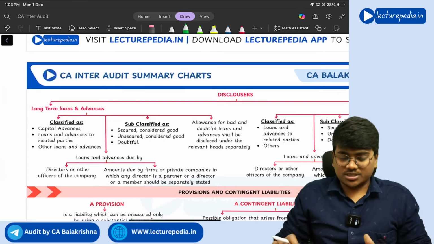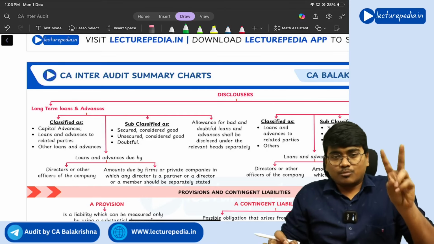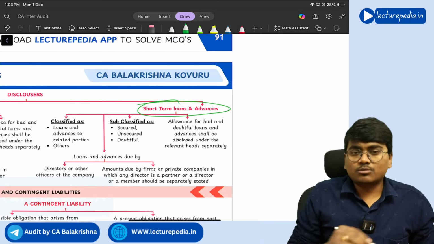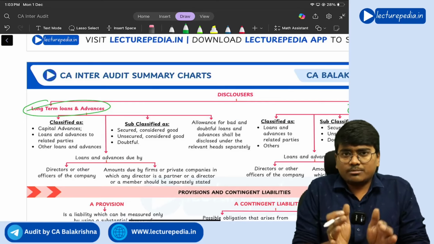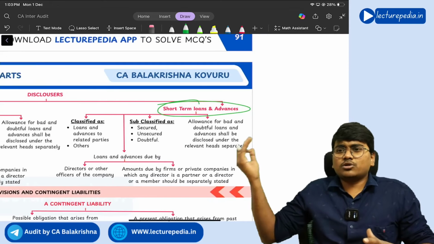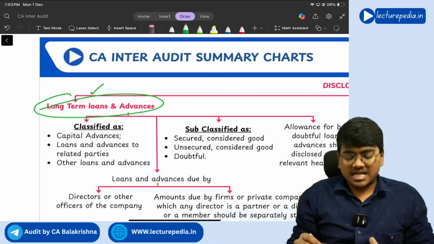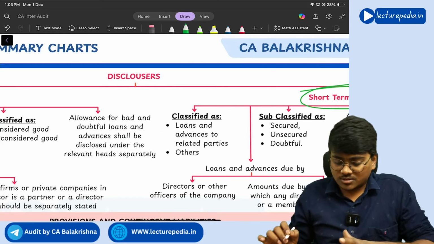Next, disclosures with respect to loans and advances given. Here broadly it will be two: long term loans and advances, and short term loans and advances. If you remember one disclosure, the other disclosure is similar. For long term, it will be classified as capital advances, loans and advances to related parties, and other loans and advances.